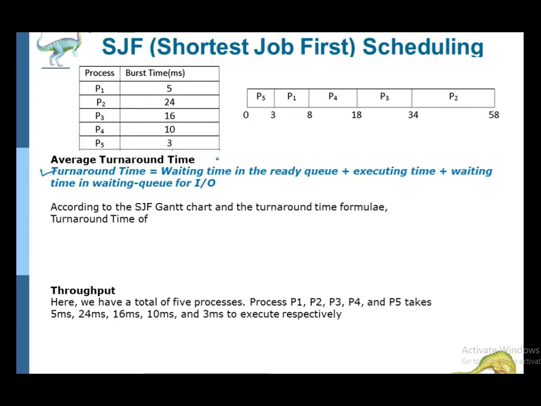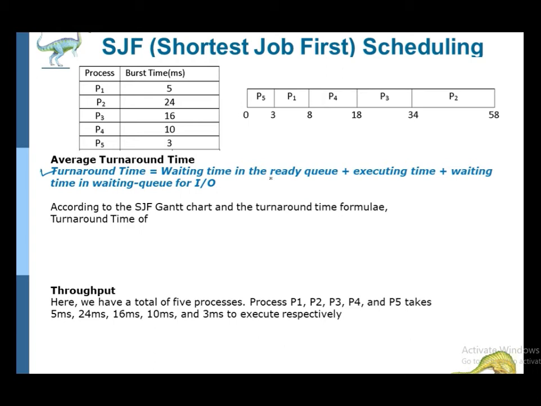Turnaround time is the total time any process spent in the system, whether waiting or executing. Waiting time can be of two types: either waiting for the CPU or for IO devices.